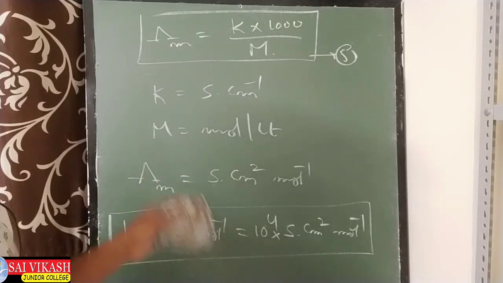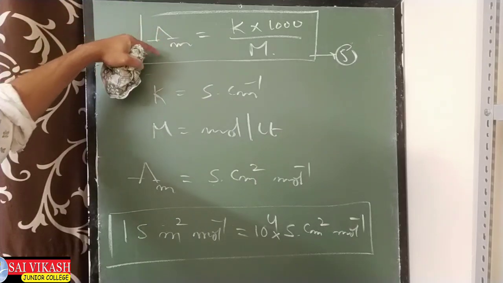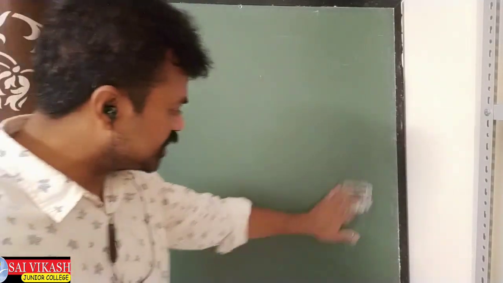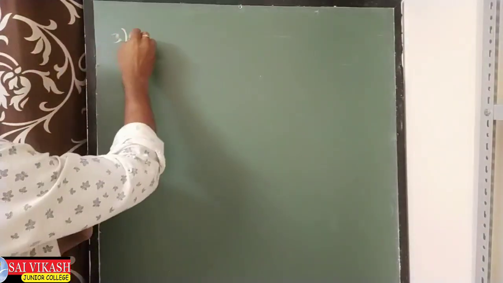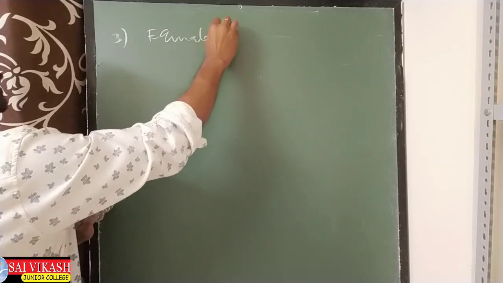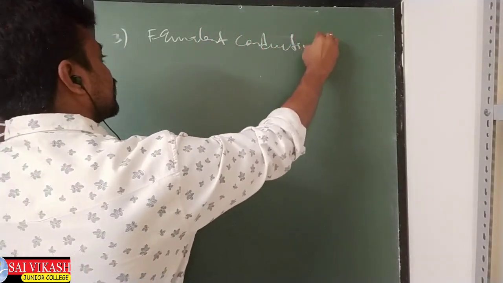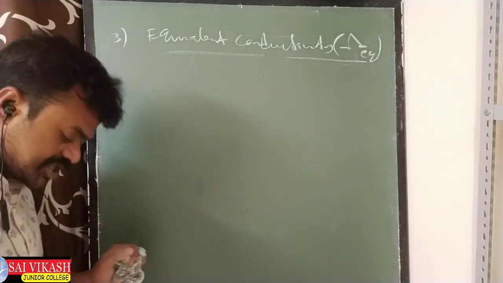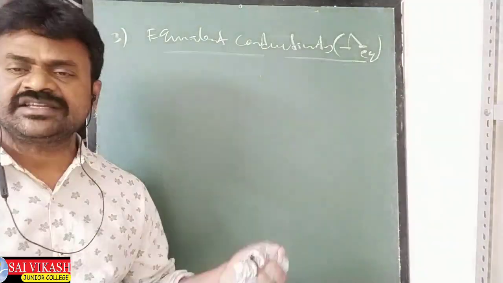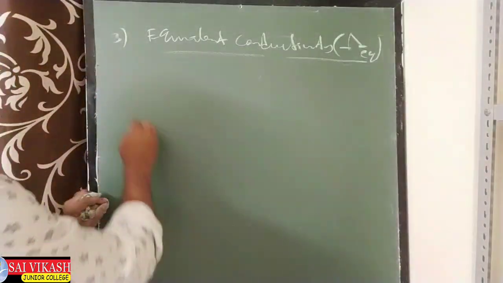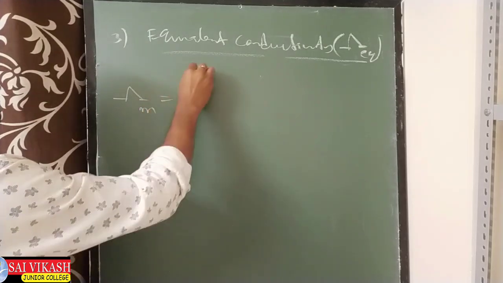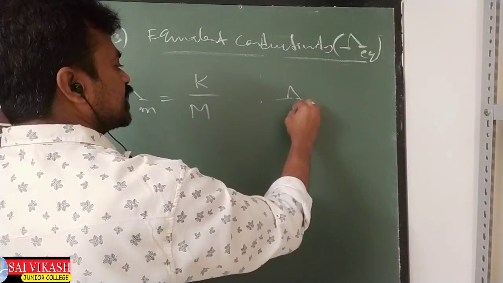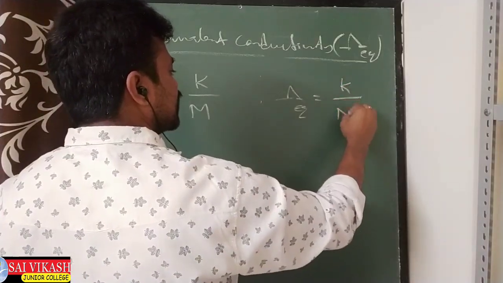This is tomorrow's topic. But before that, just like molar conductivity formulas, equivalent conductivity is also there. In molar conductivity, molarity came. Now the third conductivity, equivalent conductivity. Its symbol is lambda EQ. This is easy, it will be just like molar conductivity. In molar conductivity we got the first formula lambda M equal to K by M. In this case, the equivalent conductivity first formula will be K by normality. That's all.